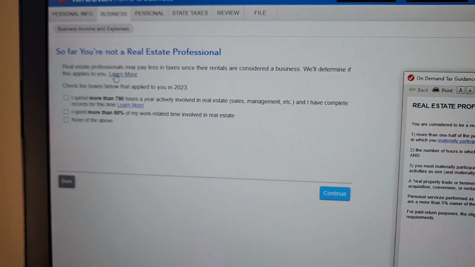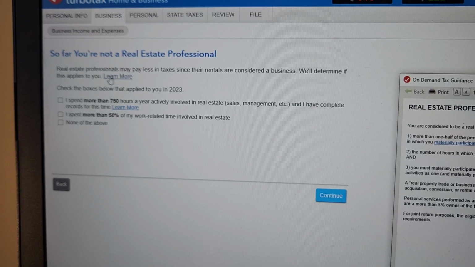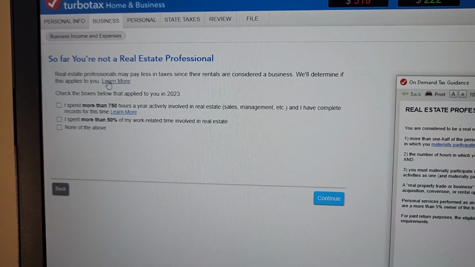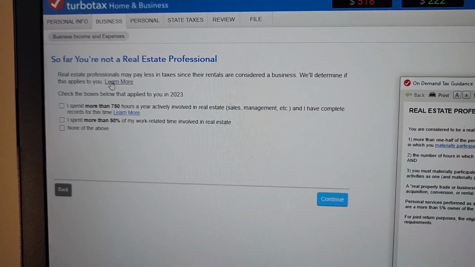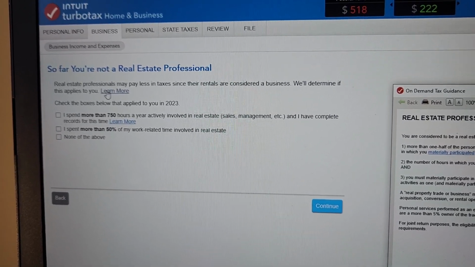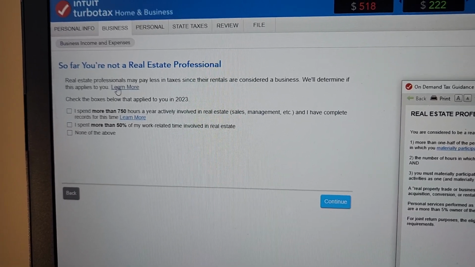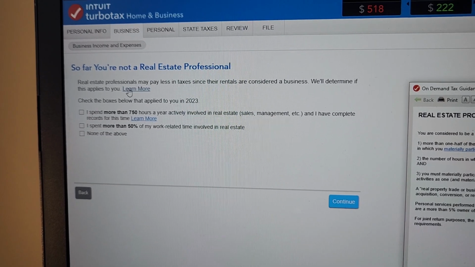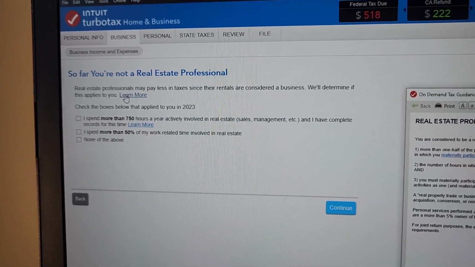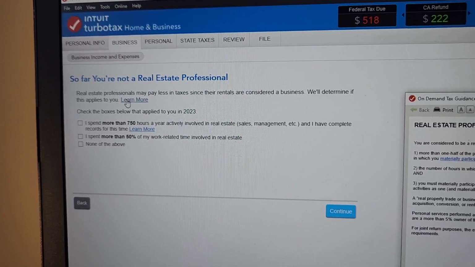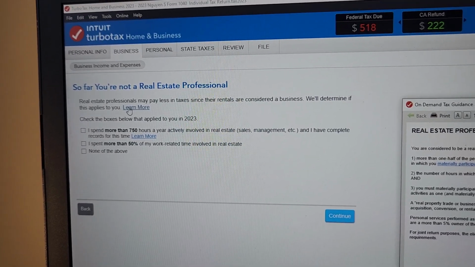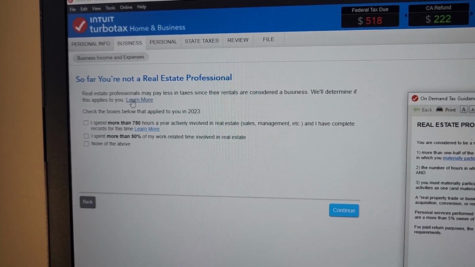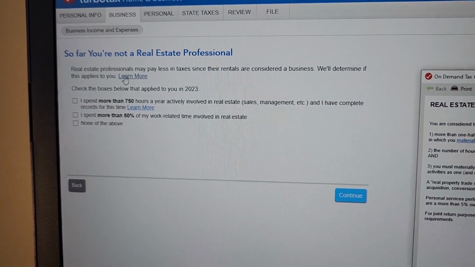So I think the safest bet is, obviously, let's just say I'm doing 20 hours a week as a pharmacist making 100,000, and let's say I'm doing 21 hours as a real estate agent. I just want to make sure that I also make more than 100,000 as a real estate agent over at least 3 years, right? The first 3 years, it takes a while to ramp up, but after 3 years, you should definitely be making more than your pharmacist job to make it a little bit more believable. So this definition to me is very clear.